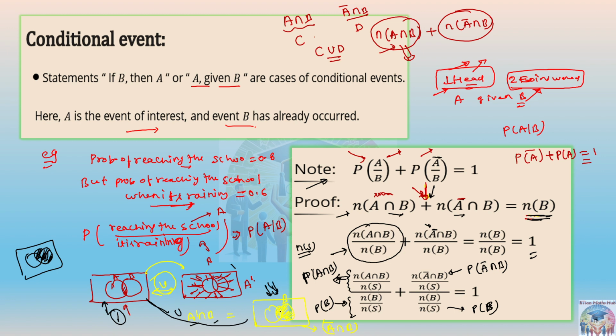Union of this portion, you will be getting this total portion B. You will be getting this total portion B. And that is what here is. Now it is clear. Okay.